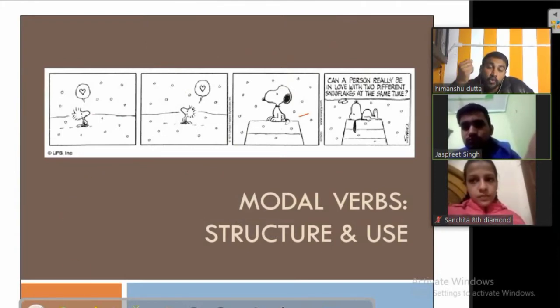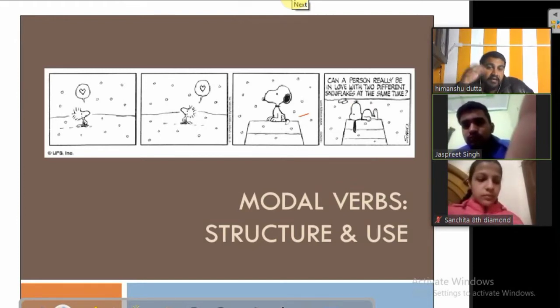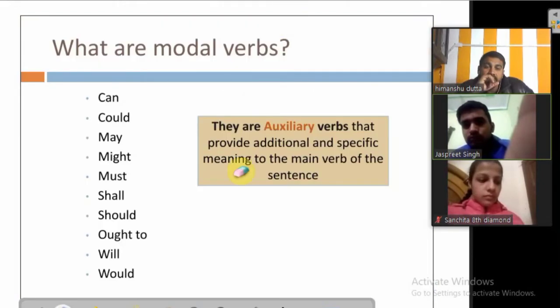Okay, their use used to be different one. You may have understood the modal verbs in a different way in your schools. I don't know how you have understood, but the way I'm going to tell you would be totally different from the way you have learned from your school teachers. Okay, I believe that. So now what we're going to do is, can you see the screen properly?